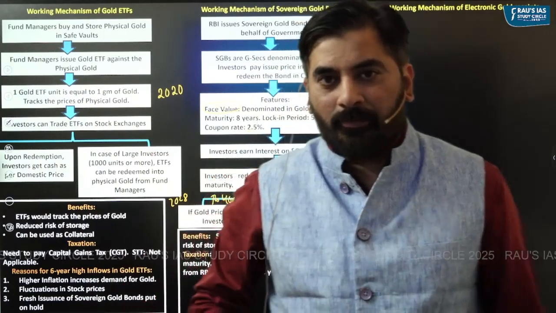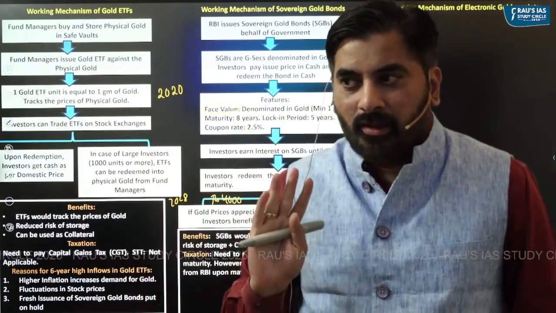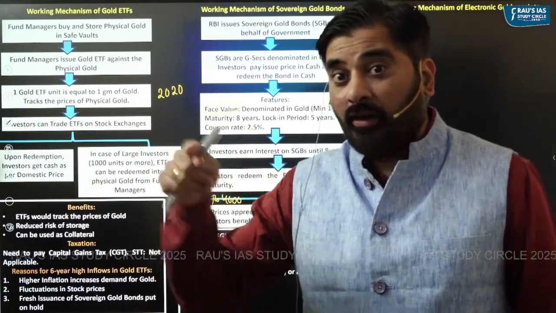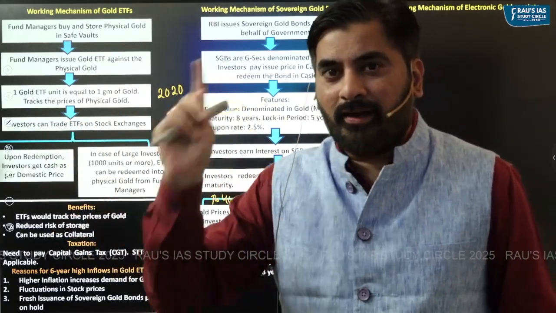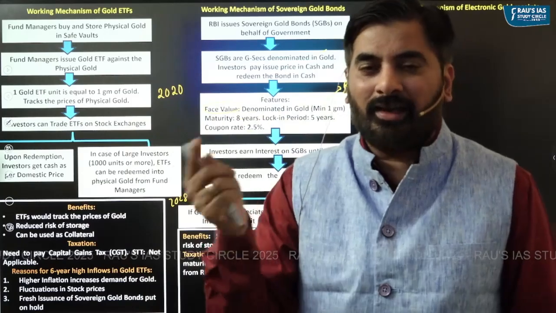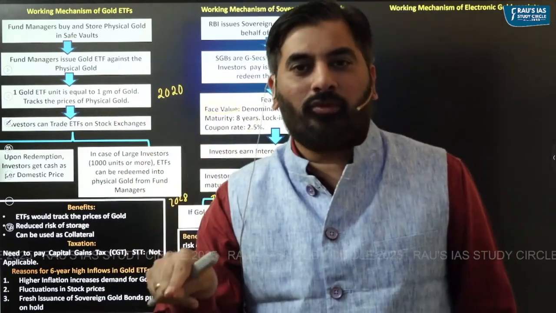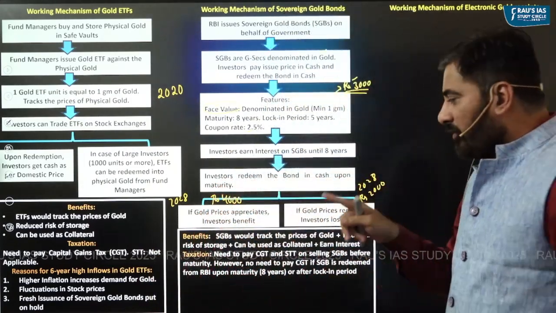On the other hand, if you sell the bond in the secondary market, and on that you make profits, you're not redeeming it from RBI, you are selling it in the secondary market, and on that you are earning profit. In that case, you will be required to pay capital gains tax on the profits. So that is one important concept that you should know.